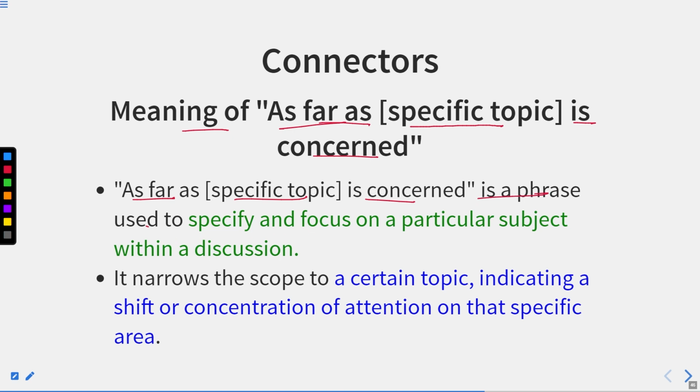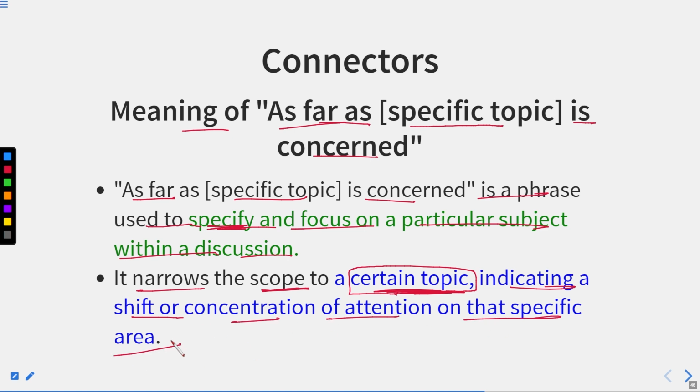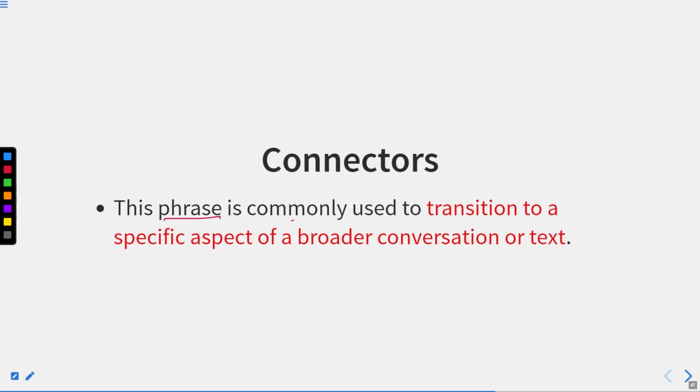It is a phrase used to specify and focus on a particular subject within a discussion. It narrows the scope to a certain topic. It means it will draw the attention of everyone to a certain topic. It will not address every part of it, but a particular part of the wide area you are talking about, indicating a shift or concentration of attention on that specific area. This phrase is commonly used to transition to a specific aspect of a broader conversation or text.